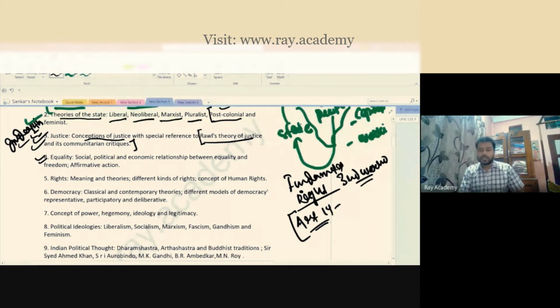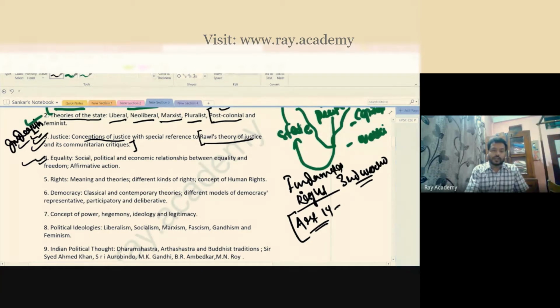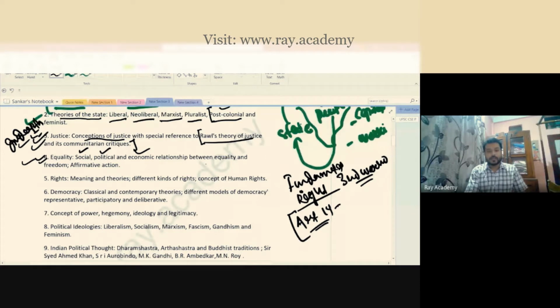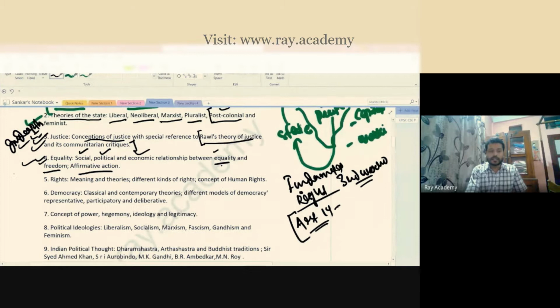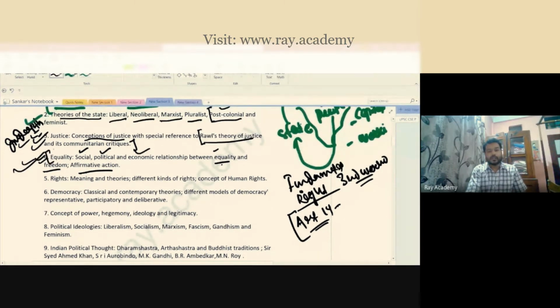What you study in Article 14, here you are going to understand the theoretical dimensions of equality. What do you mean by equality? What is social equality? What is political equality? What is economic equality? And the relationship between equality and freedoms, and how equality is directly related to affirmative actions. That means you are also going to master the equality topic.